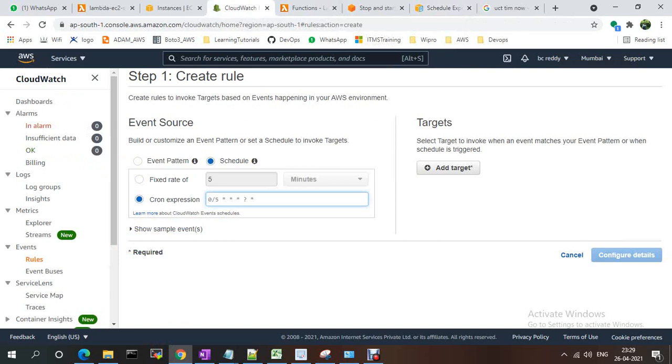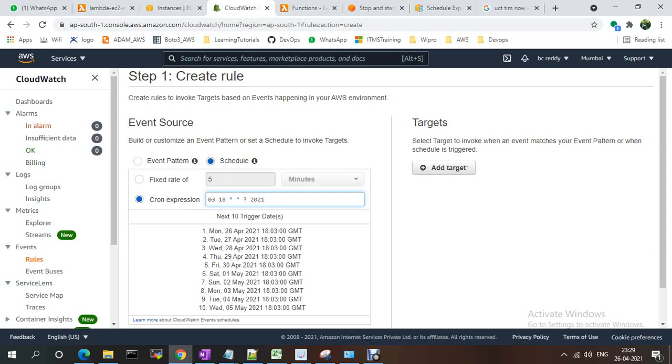Minute is 03, then a space, hours is 18, day of month is star, question mark, and you provide the year. See, this is running on the 26th, Monday, 18:03. So after 3 minutes it should be running this cron job.